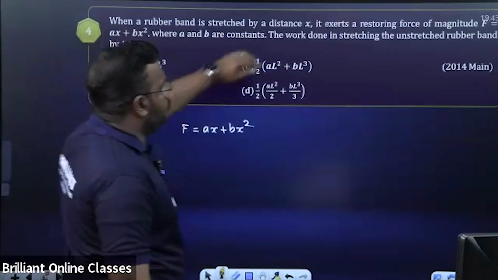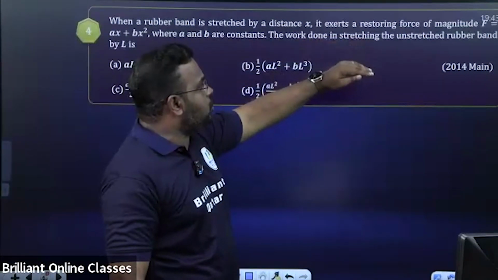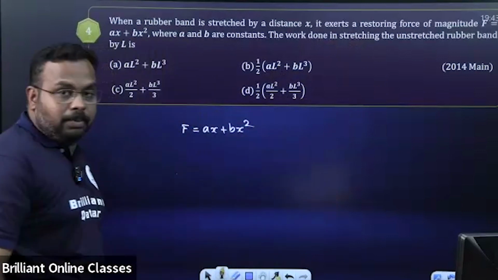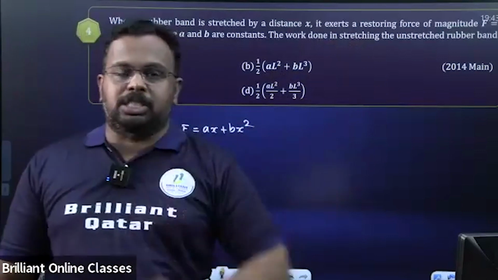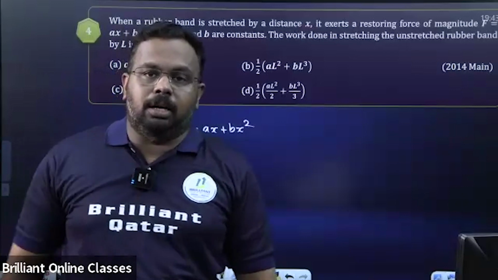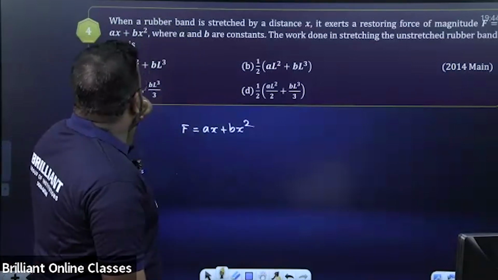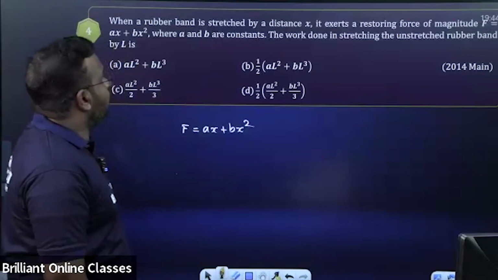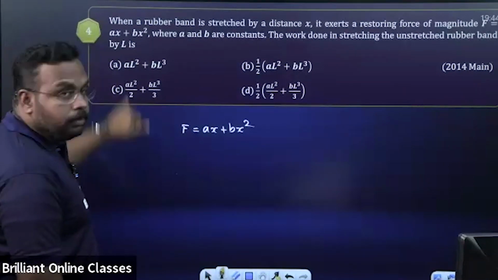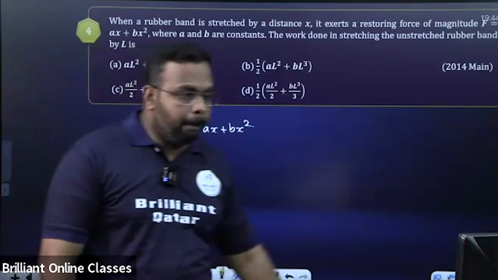The work done is in stretching the unstretched rubber band. Starting from the unstretched position, the lower limit you can take as 0. The upper limit is L.